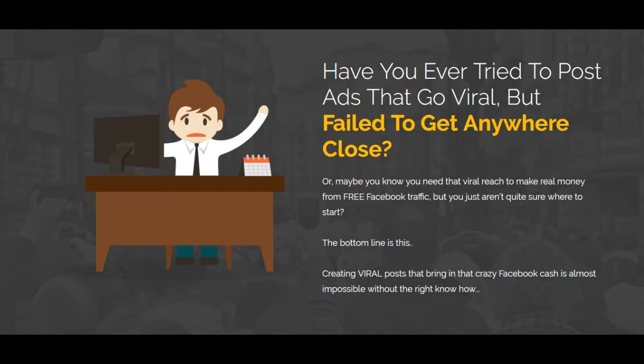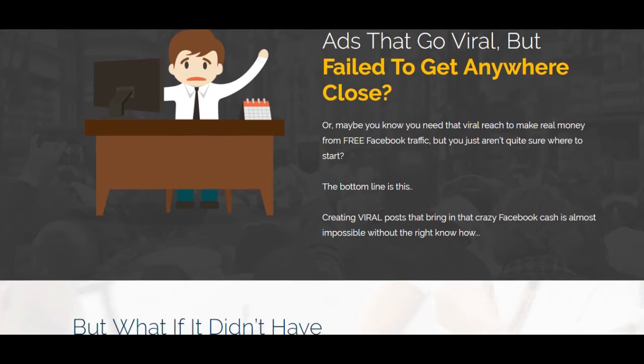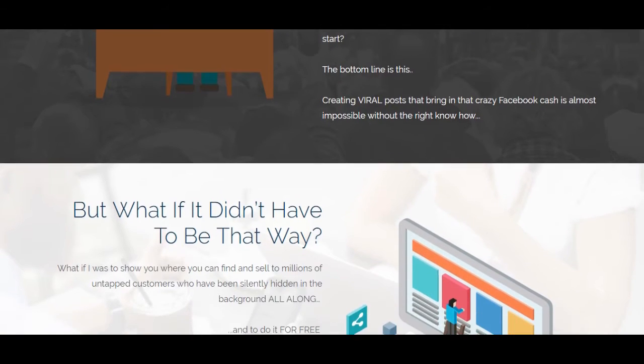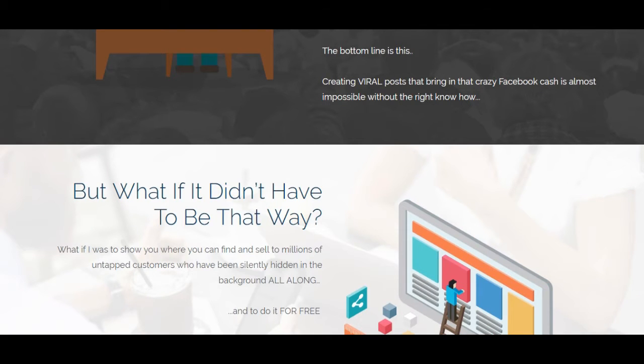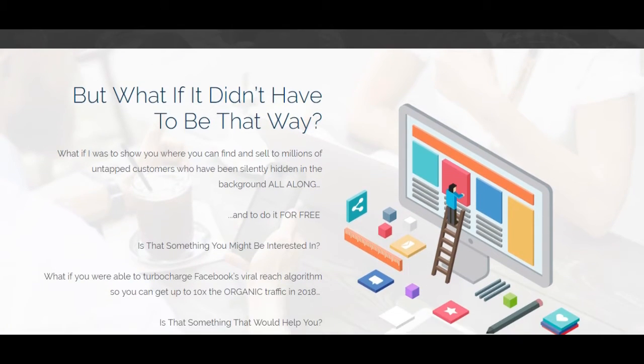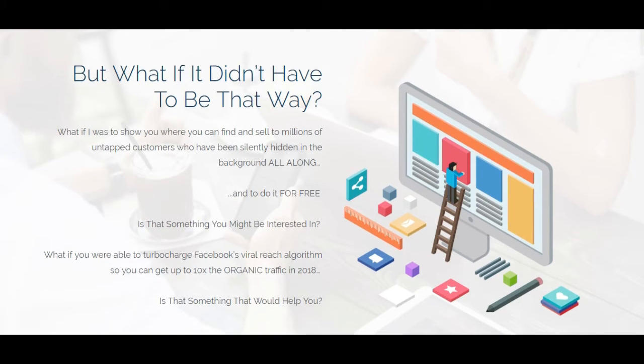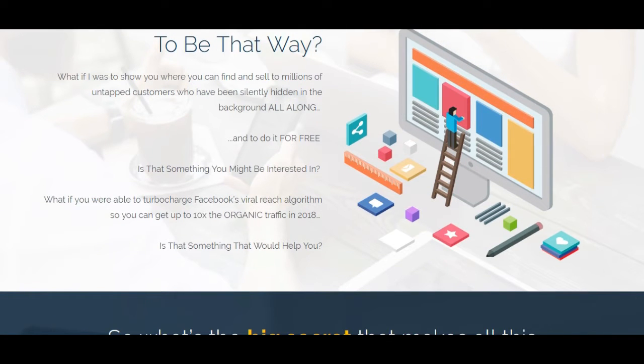The bottom line is this. Creating viral posts that bring in that crazy Facebook cash is almost impossible without the right know-how. But what if it didn't have to be that way? What if I was to show you where you can find and sell to millions of untapped customers who have been silently hidden in the background all along? And to do it for free. Is that something you might be interested in?